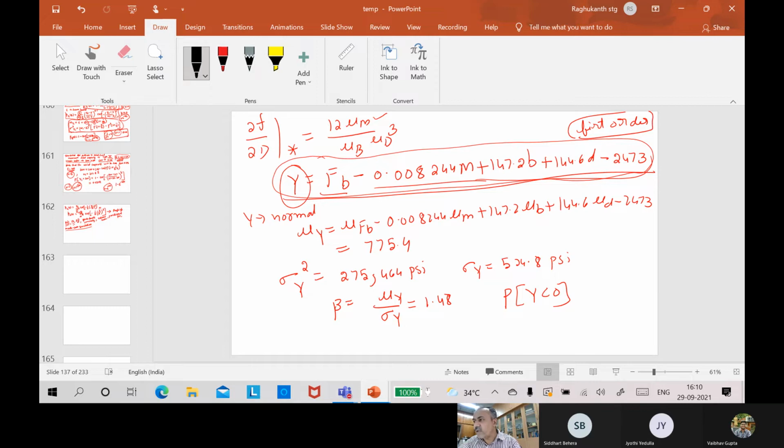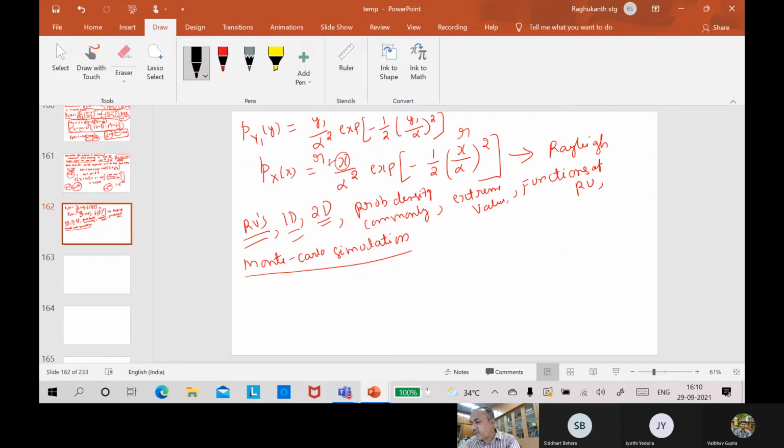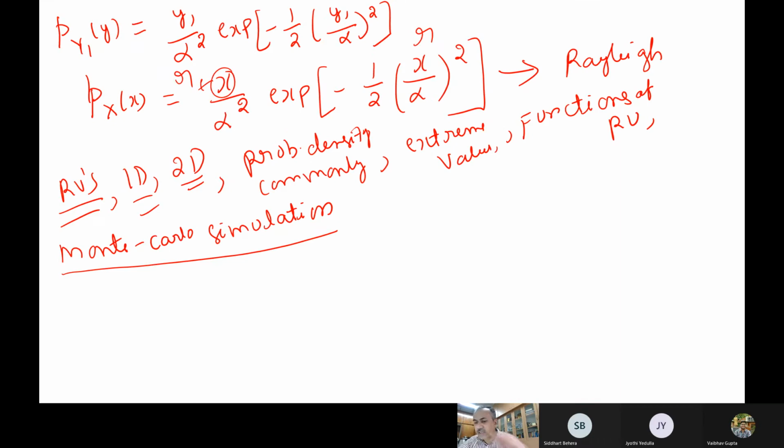Not only used for reliability things, but even for many other problems, one can do it in practice in a very simple kind of way. So what we try to do here is, suppose we have a concrete column. Just I will give an example. So we have a concrete column, some column is there.